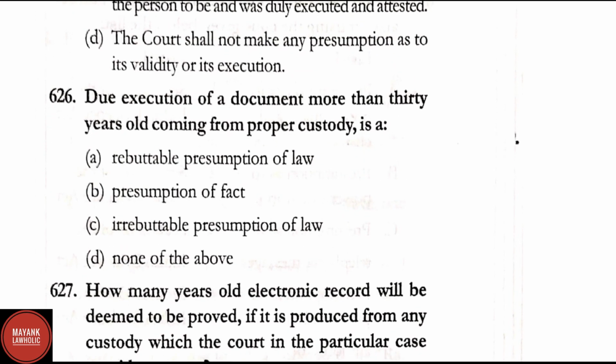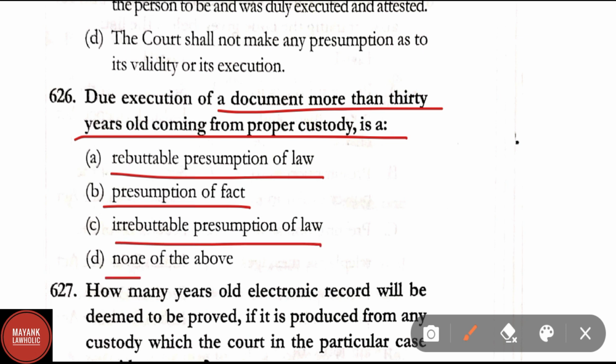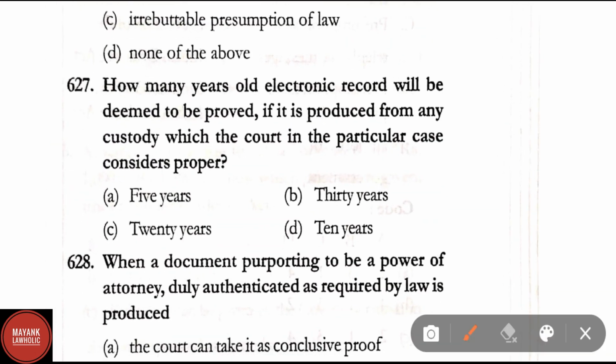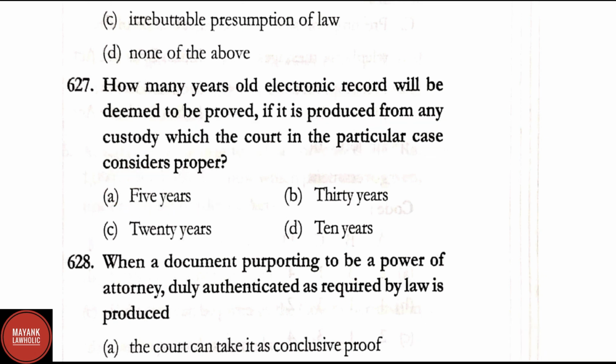Question number 626. Due execution of a document more than 30 years old coming from proper custody is a rebuttable presumption of law, presumption of fact, irrebuttable presumption or none of the above. Correct answer here is option B, that is presumption of fact. Question number 627. How many years old electronic record will be deemed to be proved if it is proved from any custody which the court in particular case considers proper? Correct answer here is option A, that is 5 years.